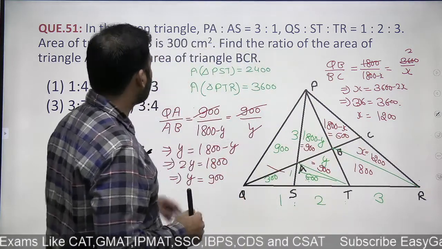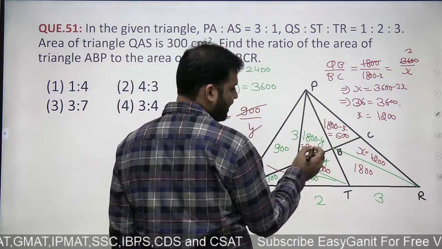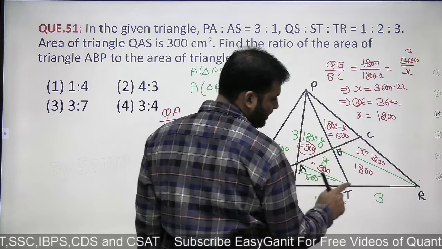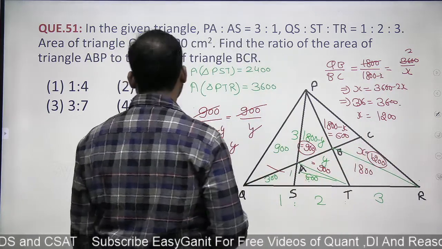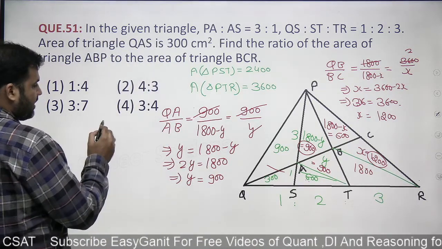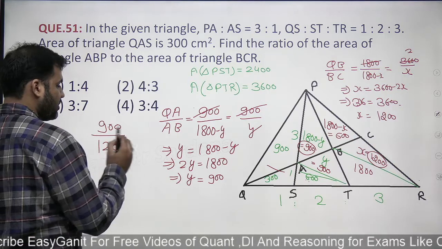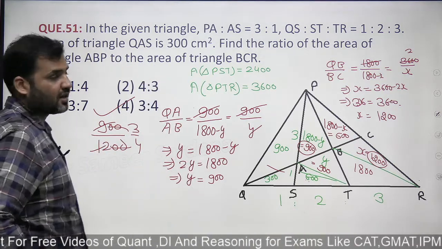What I'm supposed to find out now is the ratio of the area of triangle ABP. ABP triangle का area है 900 and BCR का एरिया है 1200. So 900 और 1200 में जो रेशियो बनेगा, right, that would be 3 ratio 4. The ratio of 900 and 1200 will be 3 ratio 4. So option 4 is the correct answer.